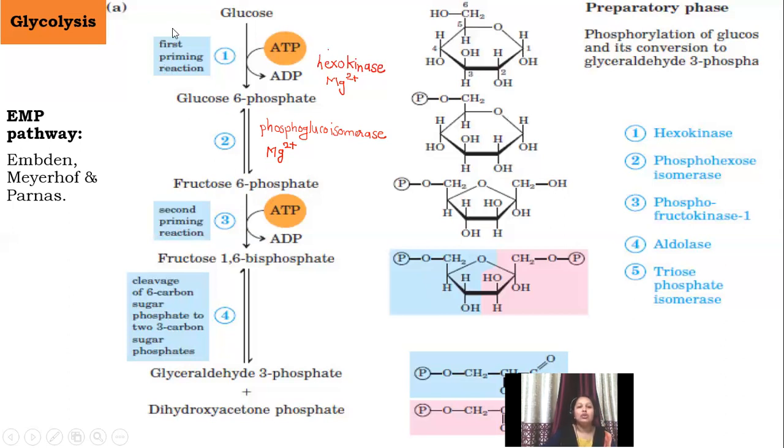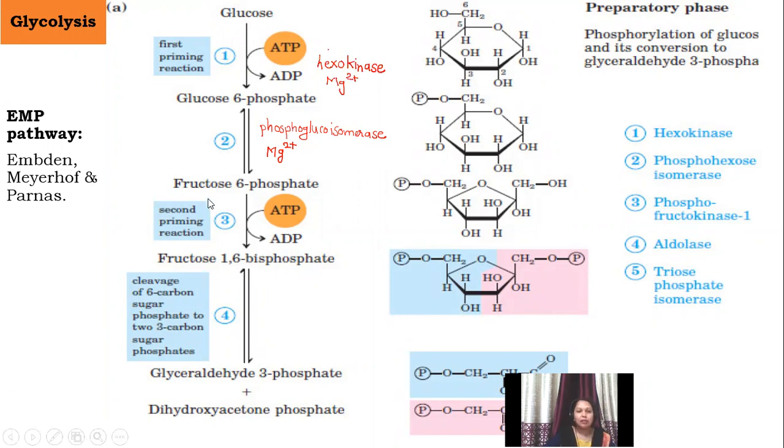So in the second step, glucose 6 phosphate is converted into fructose 6 phosphate by the activity of the enzyme phosphoglucoisomerase. Here it is written phosphohexose isomerase. We are writing glucoisomerase because the hexose sugar here is glucose, and that's why we write phosphoglucoisomerase. And obviously this enzyme activity requires Mg2+.